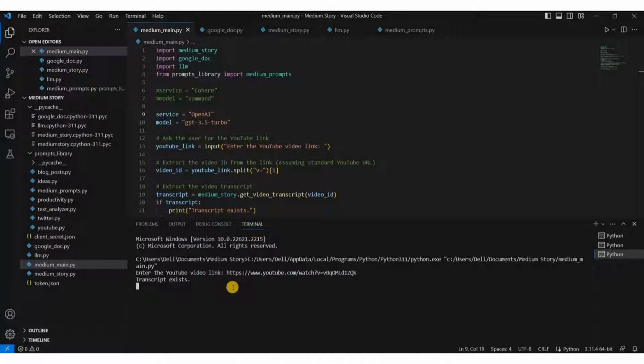The program will do its magic. It will create a Google Doc, paste the content in the Google Doc, format the content, and publish the content on Medium. Now we will check on Medium to see if it is published.